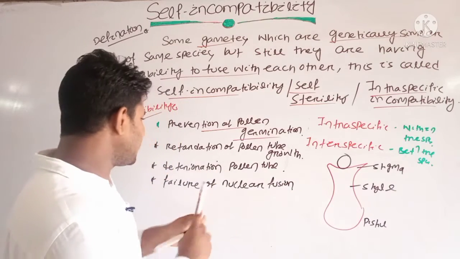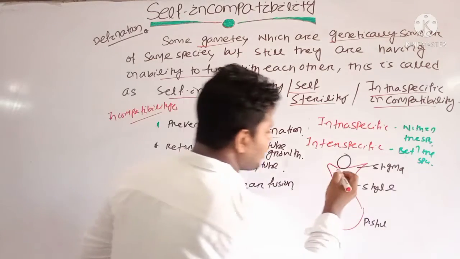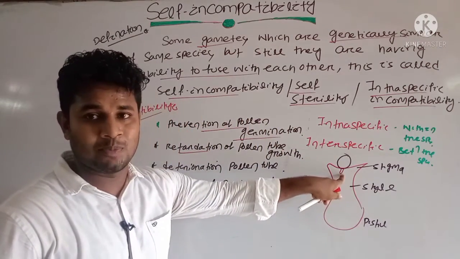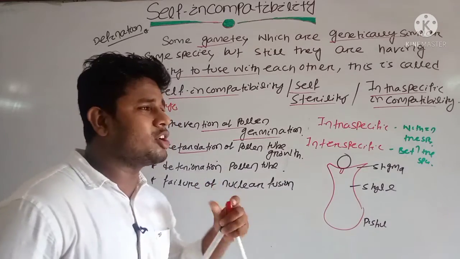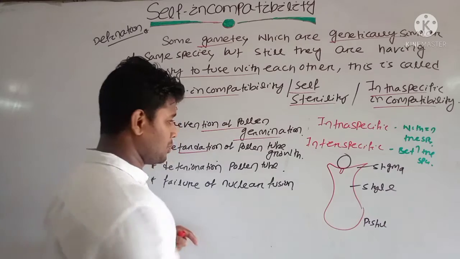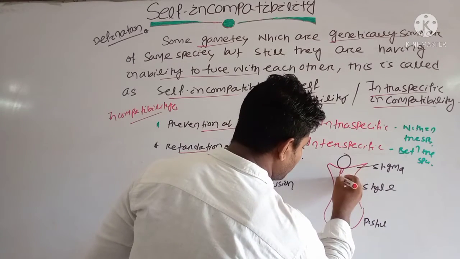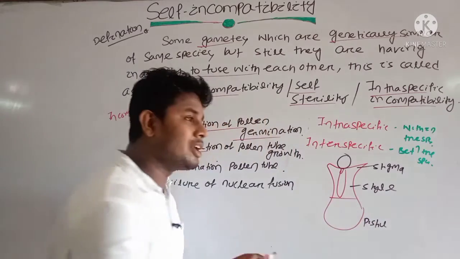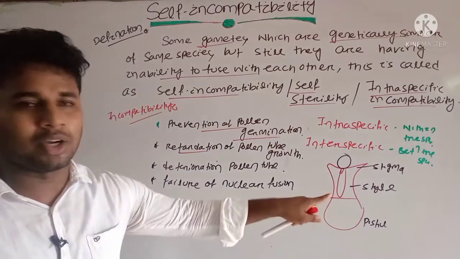Second condition, that is retardation of pollen tube growth. The pollen tube growth will be retarded at the stigma surface. Retardation means there will be no development of the pollen tube. Then deterioration of pollen tube. Suppose the pollen tube starts to develop, but near the style of the pistil, there will be no further growth of that pollen tube. Clear?